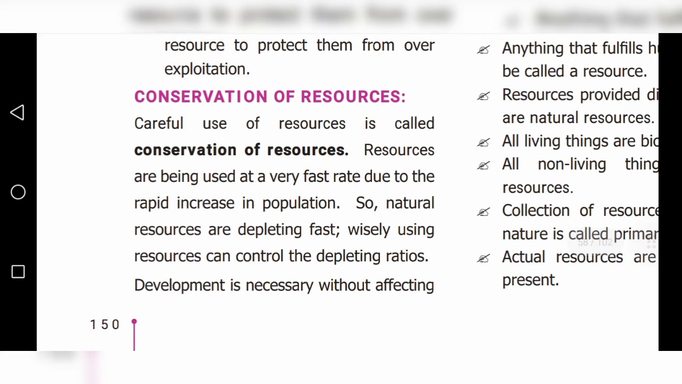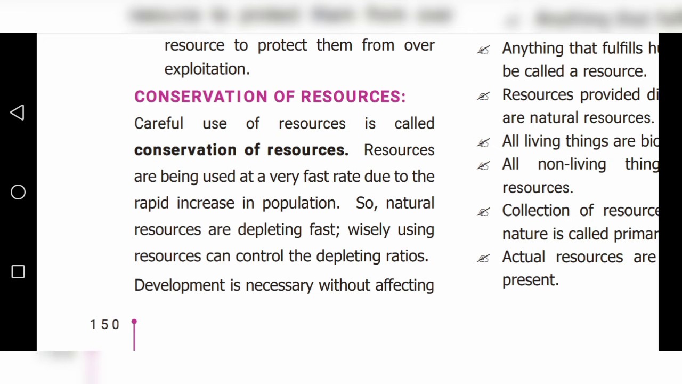Next one, children, conservation of resources. Careful use of resources is called conservation of resources. If we use one thing, we can use it very carefully. So the remaining we have to keep for another generation. That is called conservation of resources. Resources are being used at a very fast rate due to the rapid increase in population. So natural resources are depleting fast. Wisely using resources can control the depleting ratios.